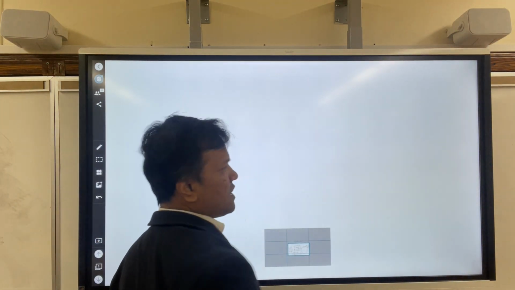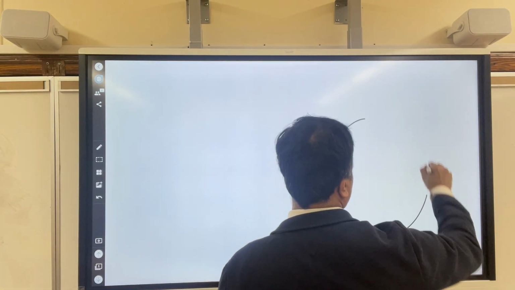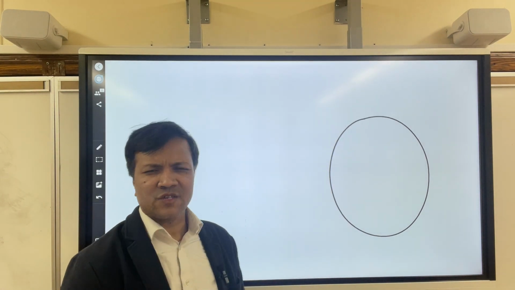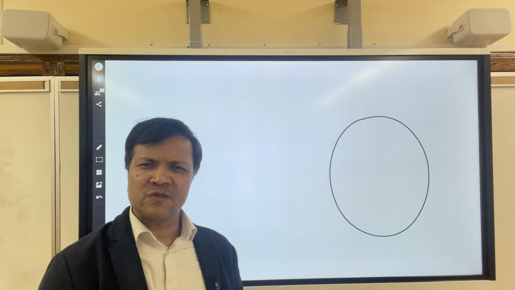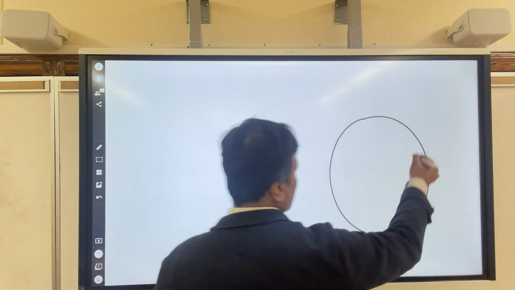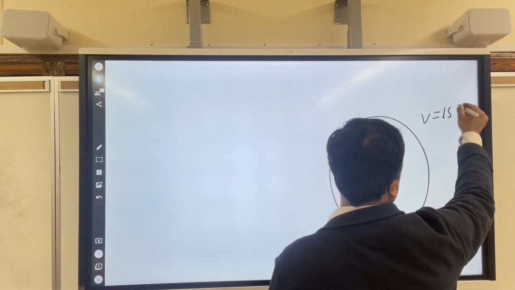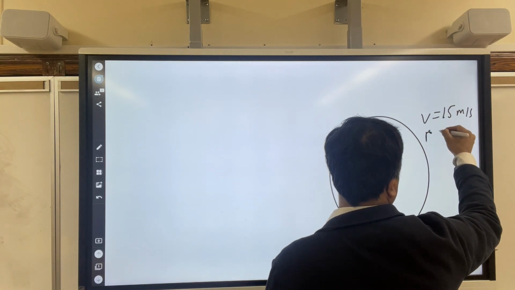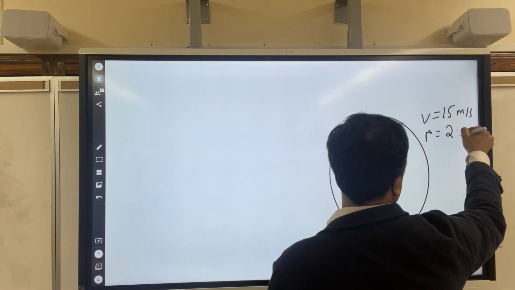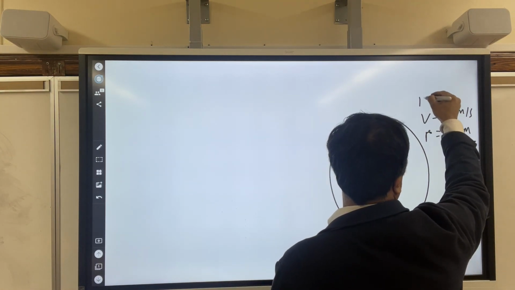Question number 3. I'm going to be changing the velocity again. This time I'm going to probably change the velocity and change something else. Change the radius as well. So velocity, probably I'm going to keep the same velocity, I don't know, 15 meters per second, but radius I'm going to change it. Radius, let's say 20 meter, and then I'm going to change mass.